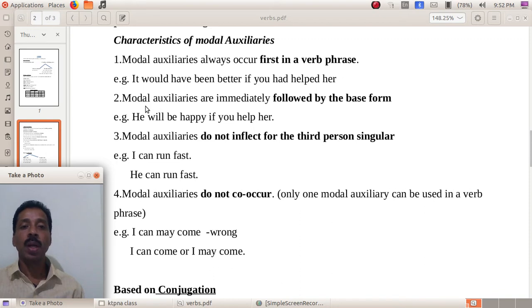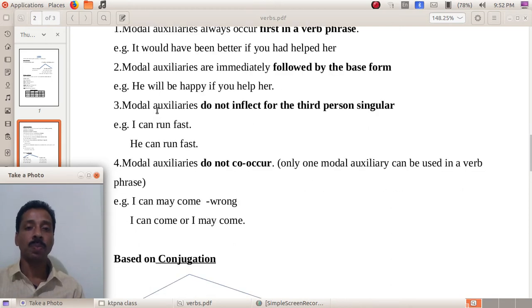Second one, modal auxiliaries are immediately followed by the base form of the main verb. That means after a modal auxiliary we can only use the base form of the verb. So example is given, he will be happy if you help her. After modal auxiliary, base form. Be is the base form of is. So whatever verb we are using should be in its base form.